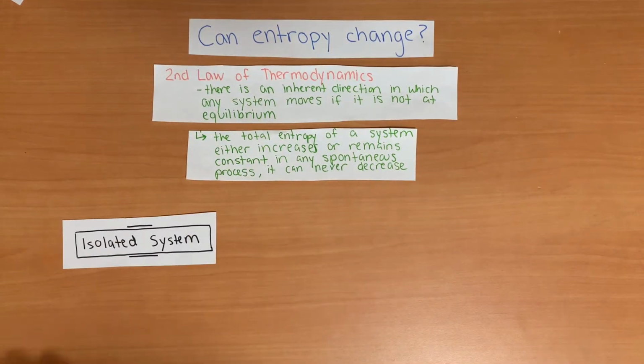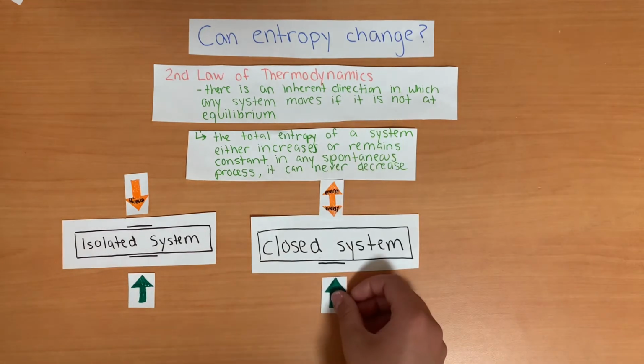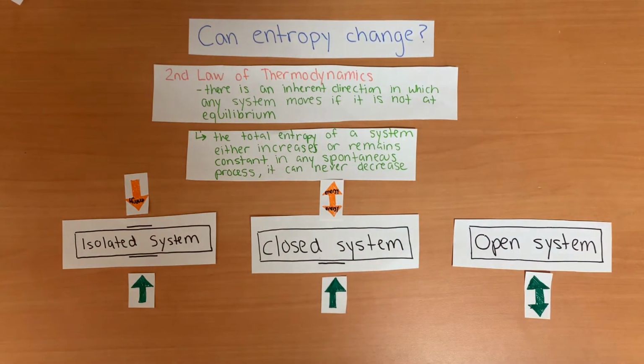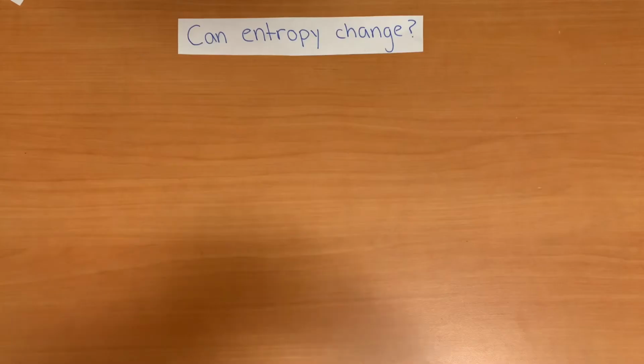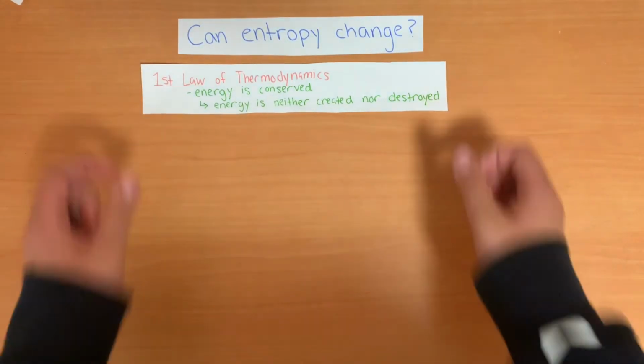An isolated system is one that does not exchange energy or matter with its surroundings. A closed system is one that exchanges energy but not matter. And an open system is one that exchanges energy and matter. When a spontaneous process occurs in an isolated system, the system ends up in a more random state. While this is the case, we rarely deal with isolated systems in the real world. We usually deal with systems that exchange energy with their surroundings in the form of heat or work, open systems.